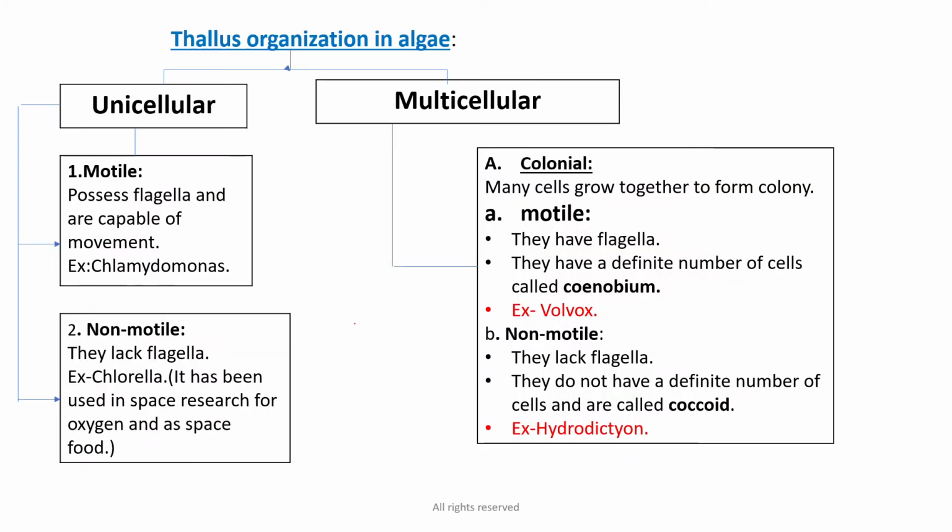Next we will move on to the thallus organization in algae. The thallus organization in algae is divided into two types.